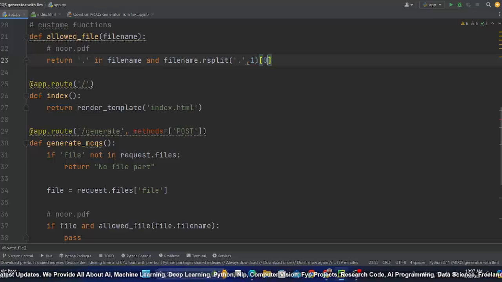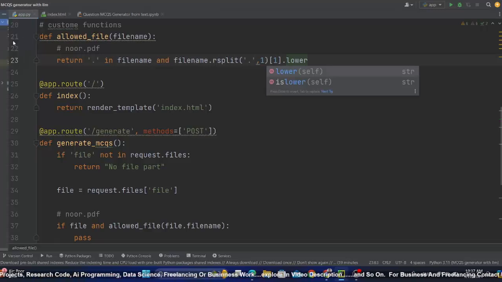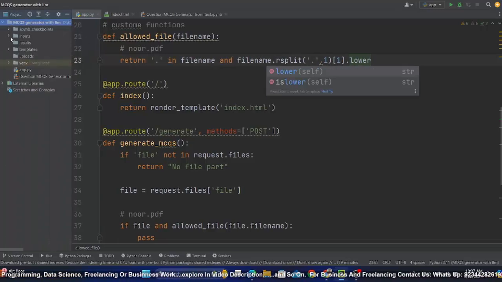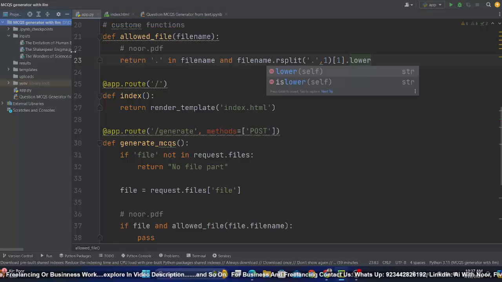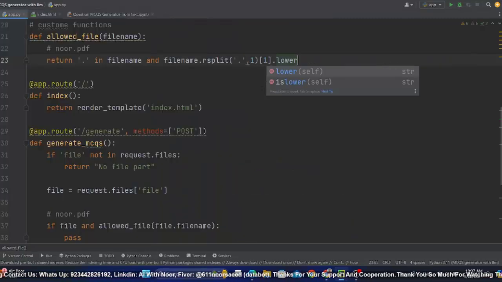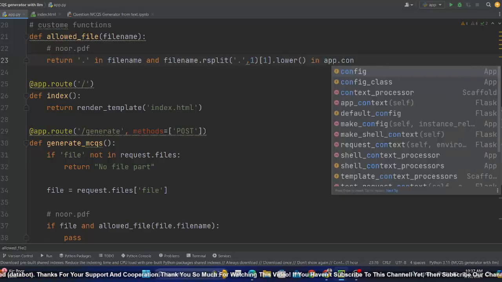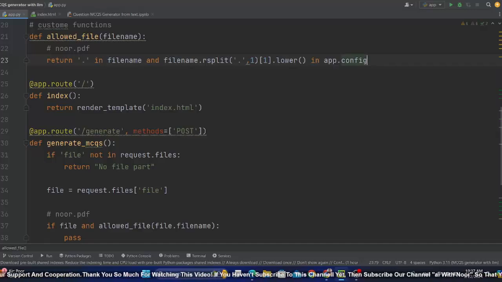And I will also extract this from the list like this, and first I will convert it to lower because I don't know, if I go to my PDFs, to inputs here, you will see the extension is PDF in lowercase, but maybe we don't know whether this extension is in uppercase, so we have to explicitly convert it to lowercase, and this will be in allowed extension config.